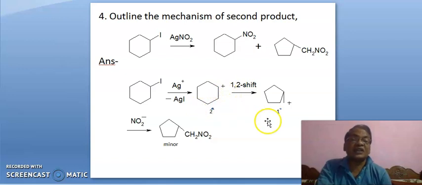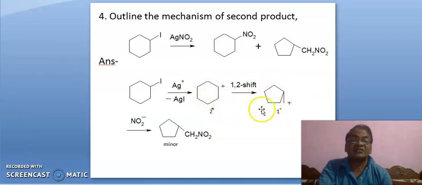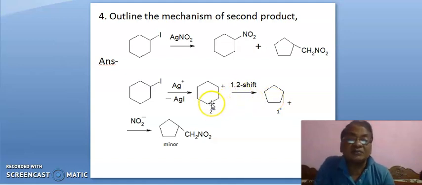It is a 2 degree carbocation, it is a 1 degree carbocation, yet it is formed. It is cyclopentane, it is cyclohexane, and the stability of this cyclopentane is also good. So how is the 1,2 shift taking place? This bond is now this bond.